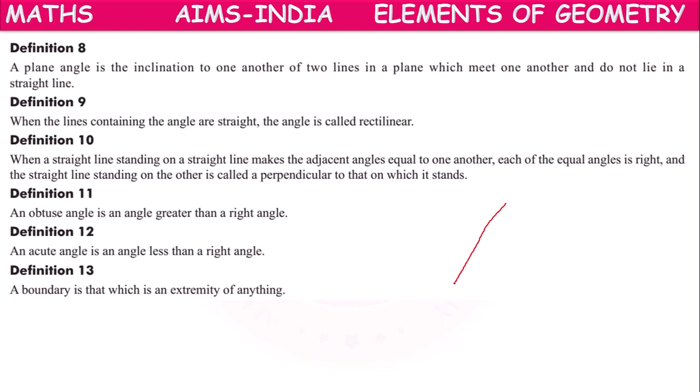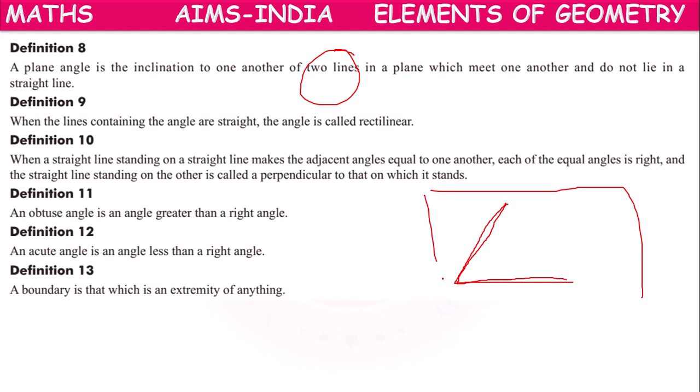This is one straight line, this is one straight line, two straight lines. They are located in a plane, they are meeting with one another. Do not lie in a straight line.